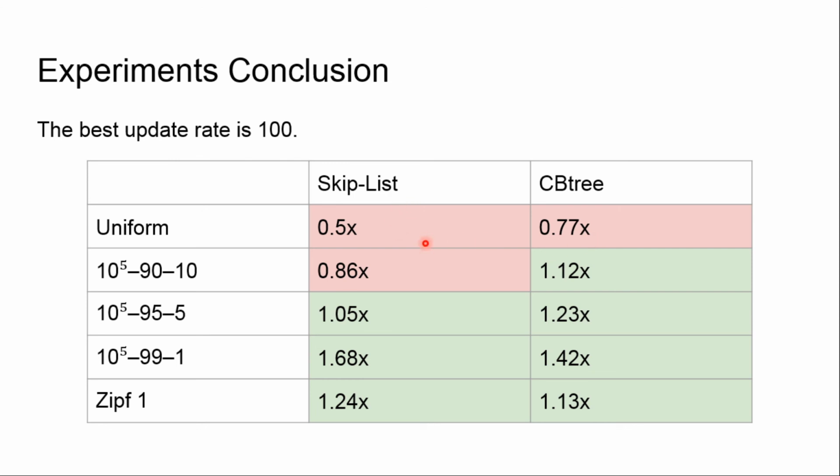But as you can see, there are only 3 red boxes, and all other boxes are green. So it means that we outperform Skip-List and CB3. Please note that on the more skewed workloads, we outperform Skip-List by a lot, while we outperform CB3 a little bit less, but still by much. So there is a reason for our Splay-List data structure, at least on skewed workloads.